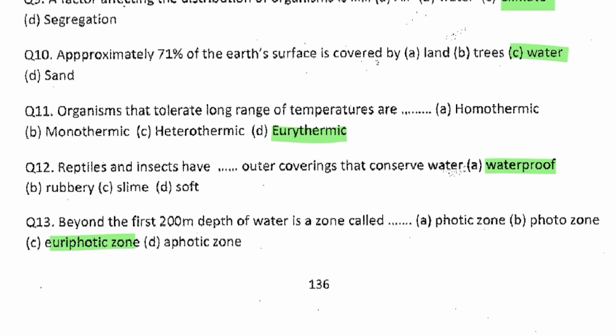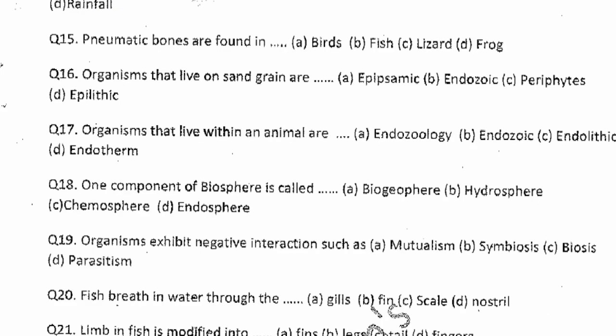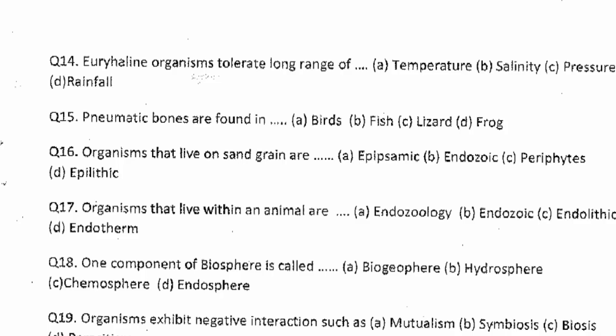All right, can we move on now? We move to the next question. Question number 14. It says Eury-halin organisms tolerate range of dash. Now, anytime you hear eury, wide range. Now, halin, just like halogen, you know they're talking about salt, right? So eury-halin organisms tolerate long range of what? Salinity. Salt.